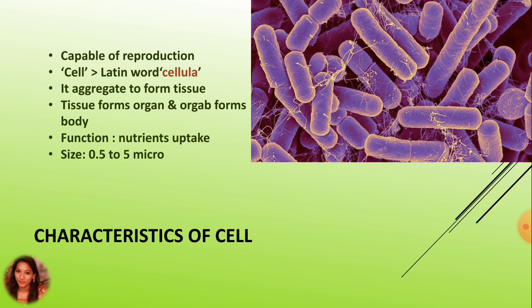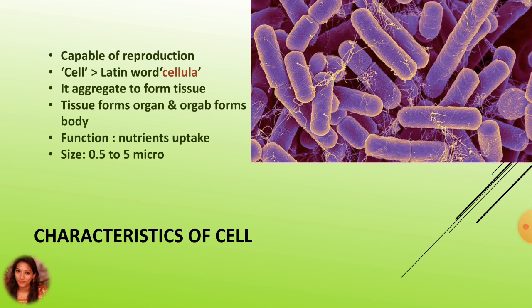Hence, the unicellular organisms are capable of independent existence, which shows a cell's capability to exist independently. Due to this, cell is called a fundamental structural and functional unit of life.